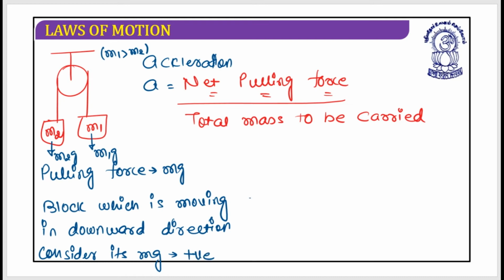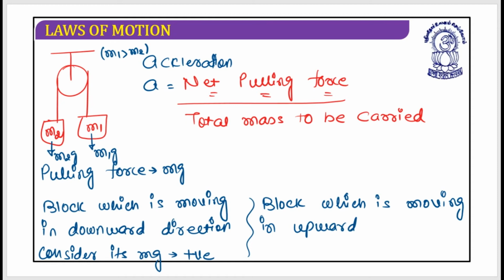You are smart enough to understand that the block which is moving in the upward direction, consider its mg as negative. I hope you understand this: if I consider the mg of the block moving downward as positive, then for the other block, which is moving upward, mg should be considered negative.